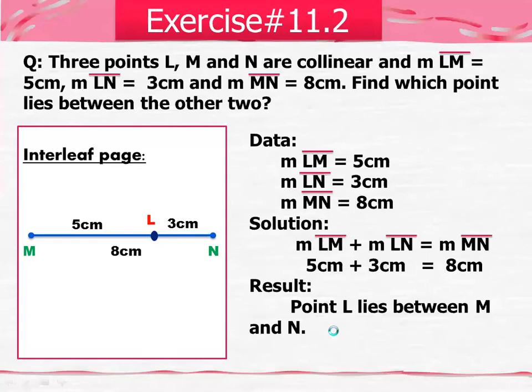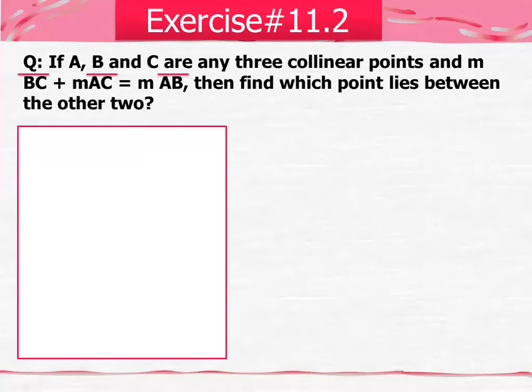Now move on to the next question. If A, B, and C are any three collinear points.